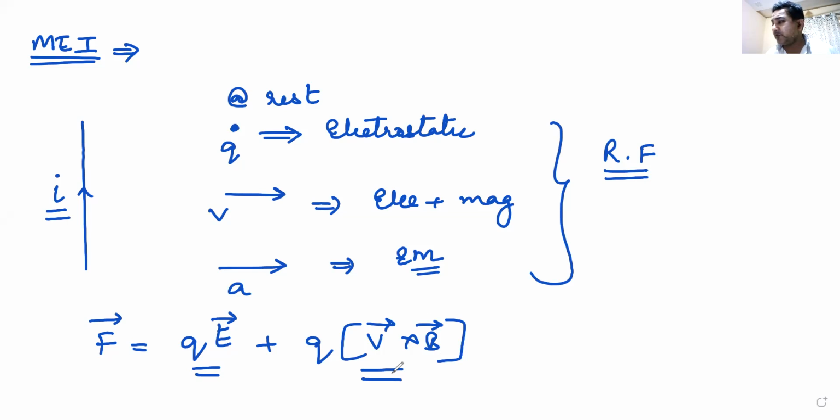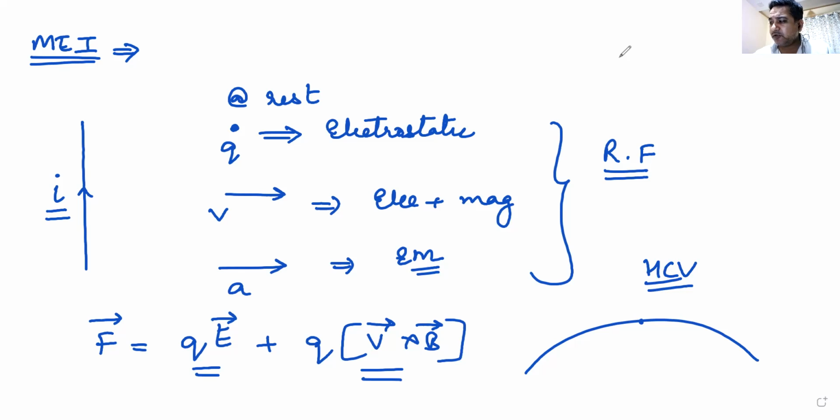The most difficult problems that come in your JEE are of the case where you have both electric and magnetic fields. The famous problem of that cycloid. Do you know that cycloid problem? You have a charge kept at rest and then you have a magnetic field and an electric field. This is a question given in S.C. Verma. Then you have to find out the trajectory of this particle. It's a cycloid. Any idea about the cycloidal trajectory?